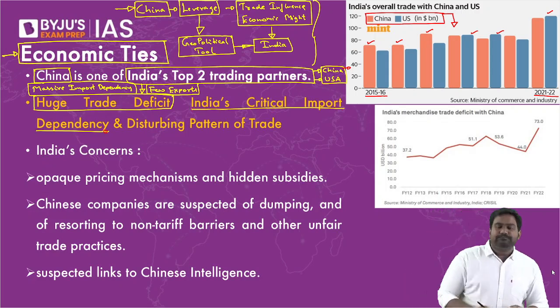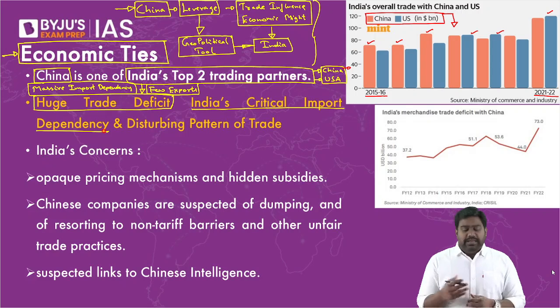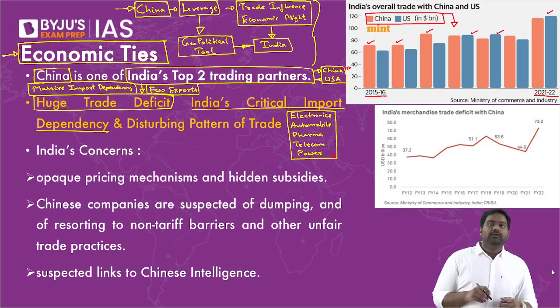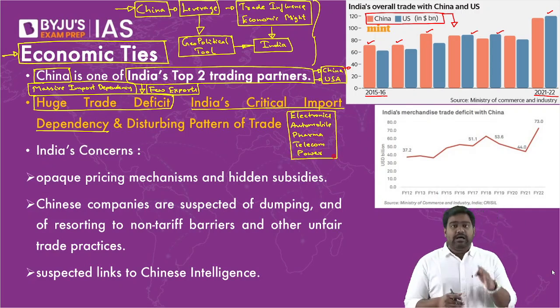Now, which sectors in India have become dependent? That is the next point. Many important sectors, for example, electronics, automobile, pharmaceuticals, telecom and power equipment, and many, many more. I'm just giving you a sample. In these sectors and in many more sectors, we have a critical dependency.